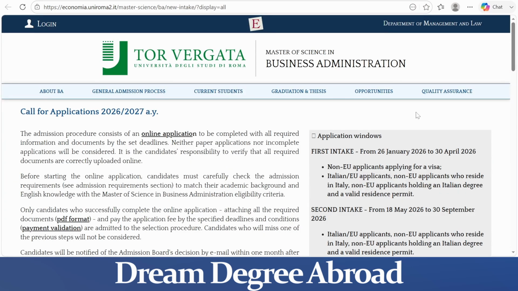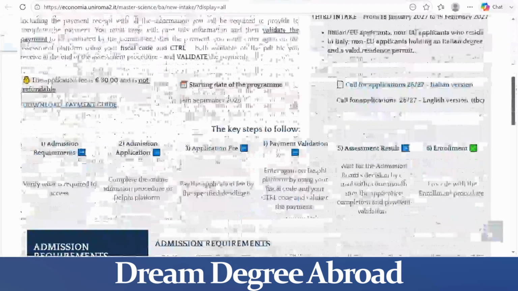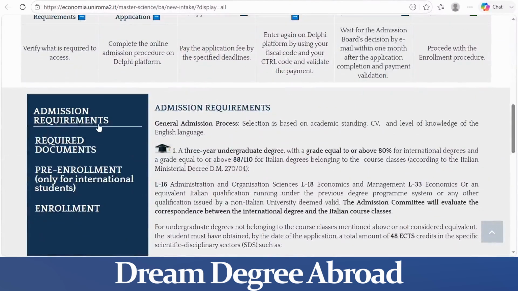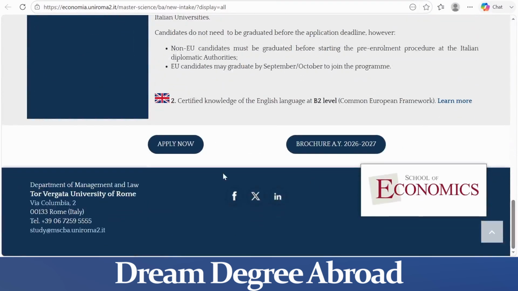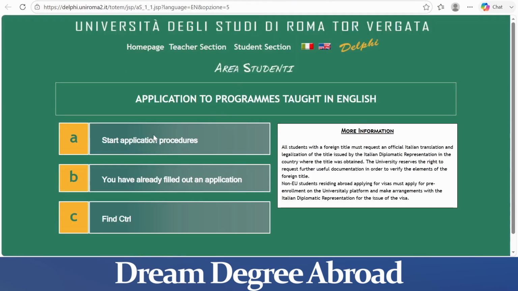Read all these instructions carefully. Scroll down, and here is the admission requirements, required documents, pre-enrollment and enrollment procedure. Read this carefully and then scroll down. Click on Apply Now to apply. Then a page like this opens. Now here you have to click on Start Application Procedures.